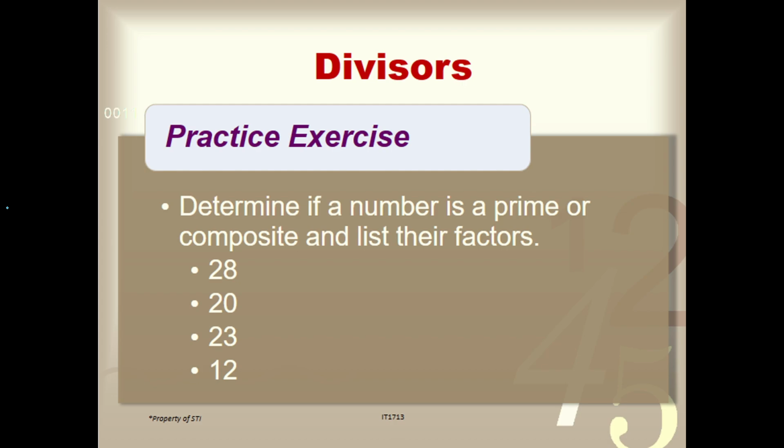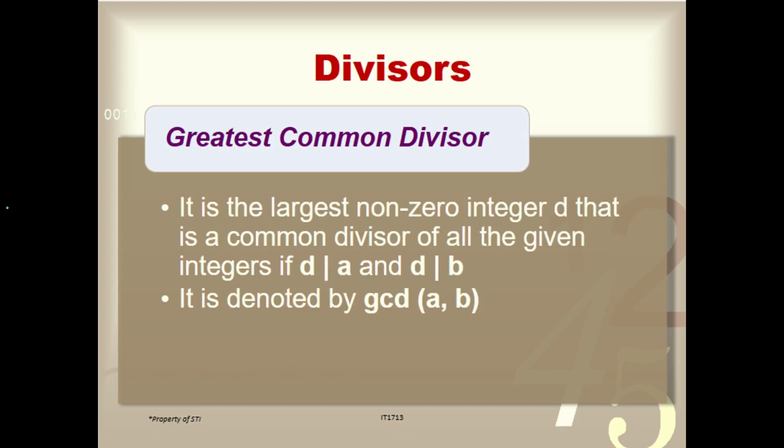So, when we say prime, ang kanyang factor lang is 1 and itself. Kapag composite naman, more than 1 and itself ang kanyang factor. Okay? So, let's move forward to the greatest common divisor, which is also known as GCD.